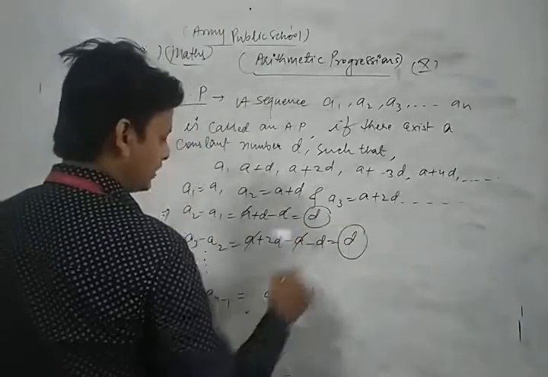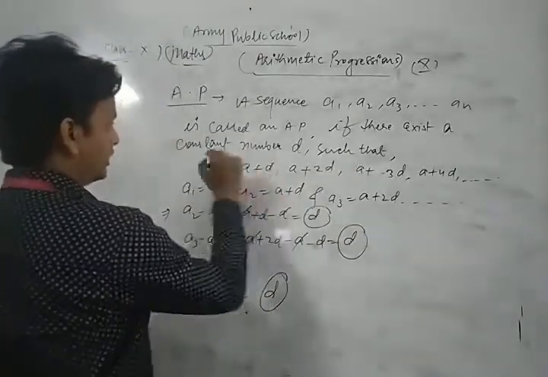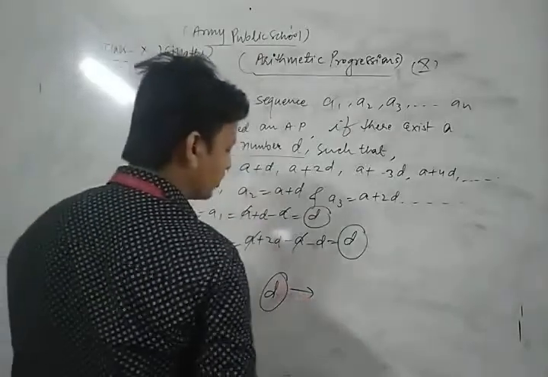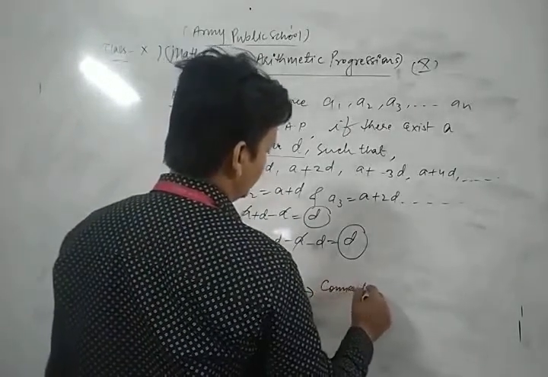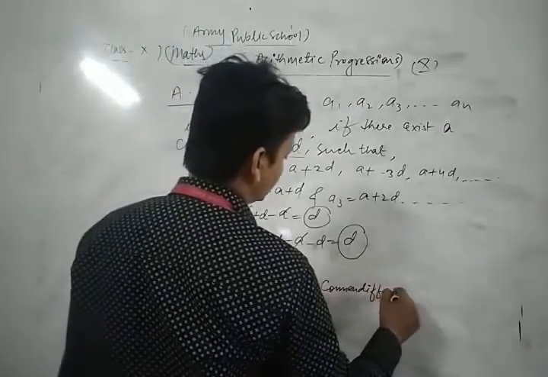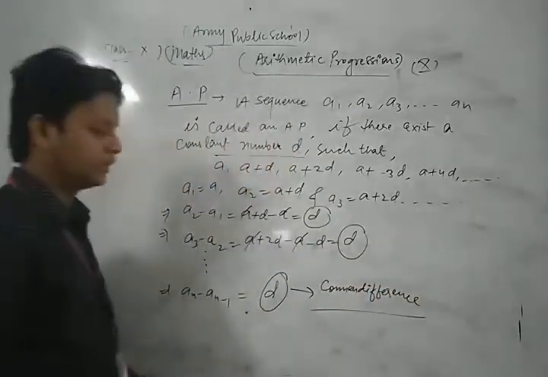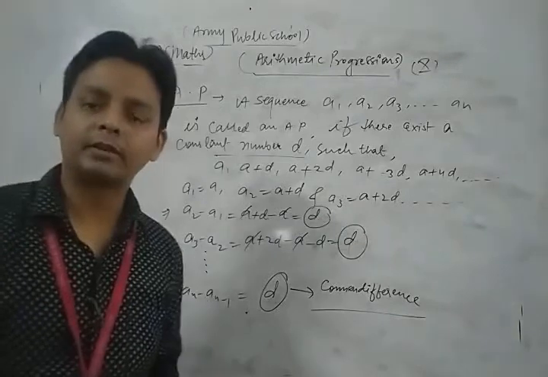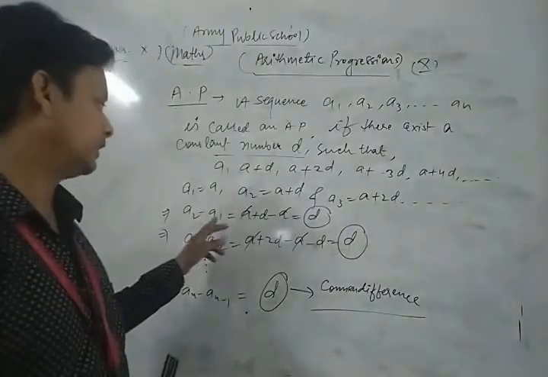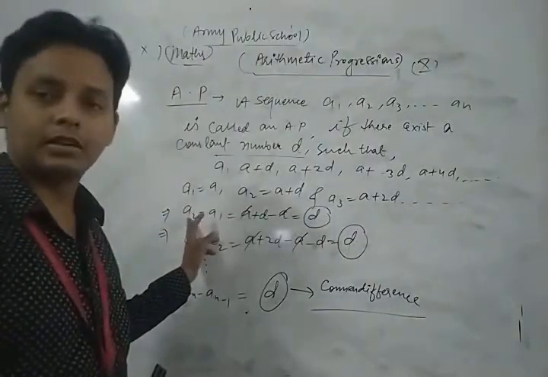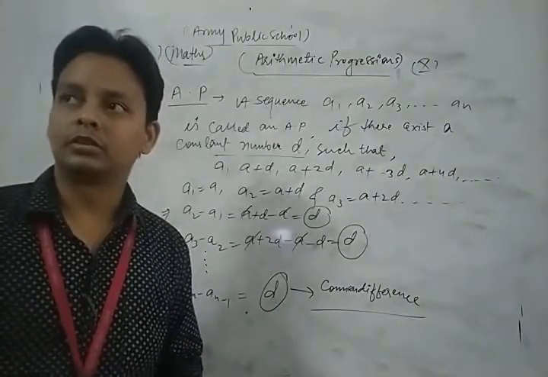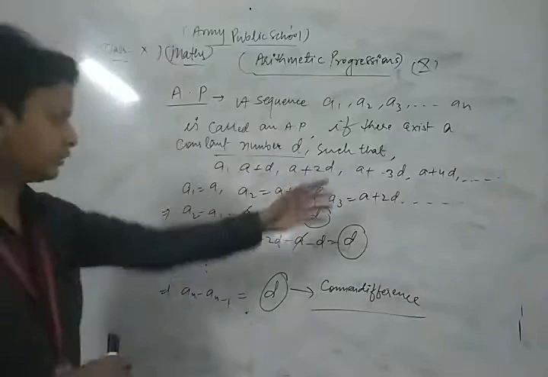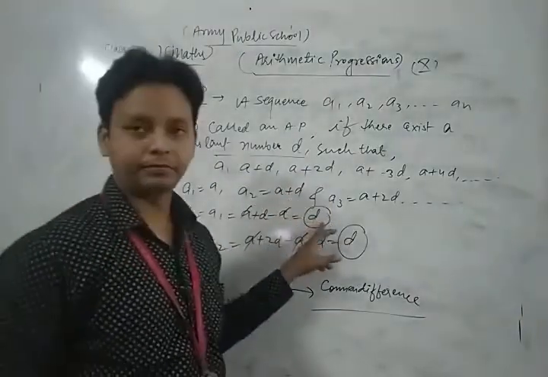Now d is a constant value, so there exists a constant number d, and this constant is known as the common difference. In this way, common difference is obtained by subtracting the first term, and the difference between two succeeding terms. So in this way we get the value of d.